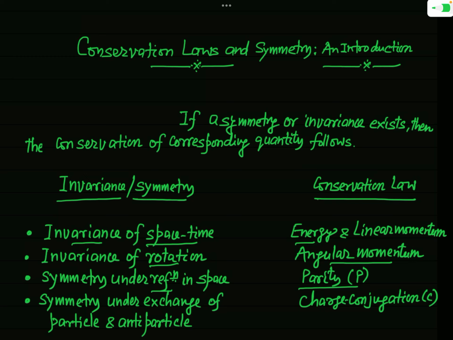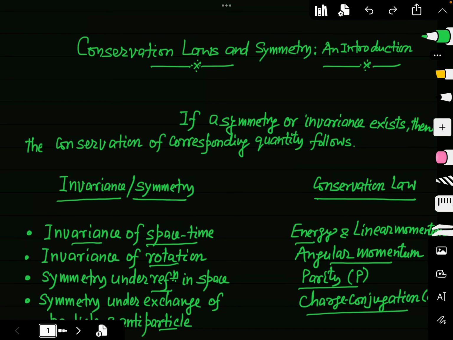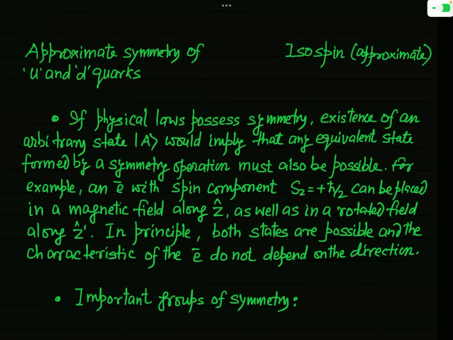In a similar manner, we will also study later on that symmetry under exchange of particle and antiparticle leads to the principle of conservation of charge conjugation. And we will also see that if there is an approximate symmetry of up and down quarks, then this leads to the approximate conservation principle of isospin.